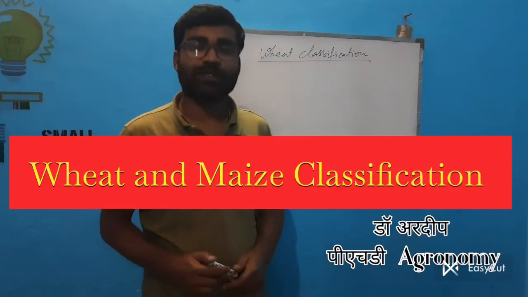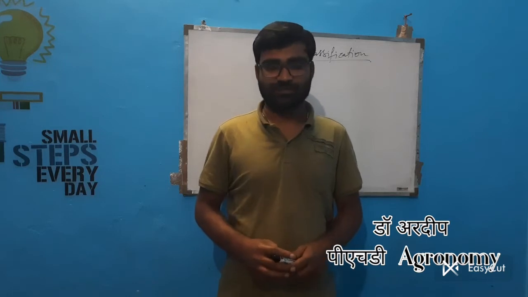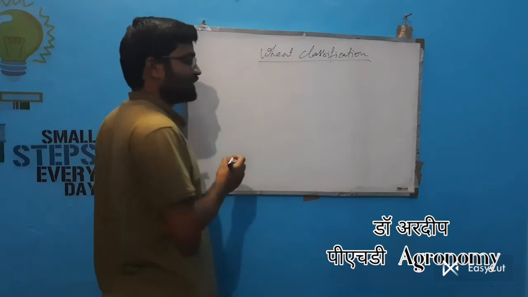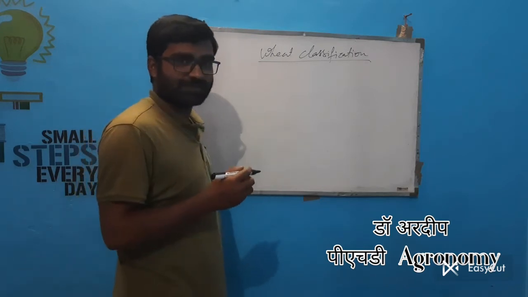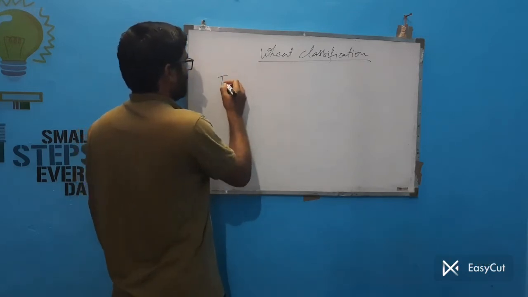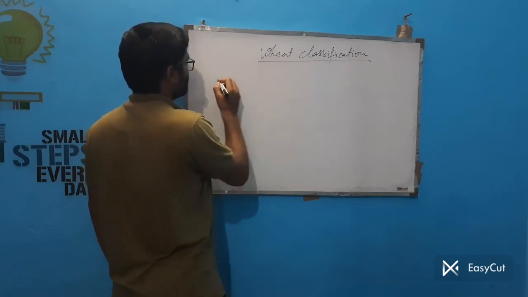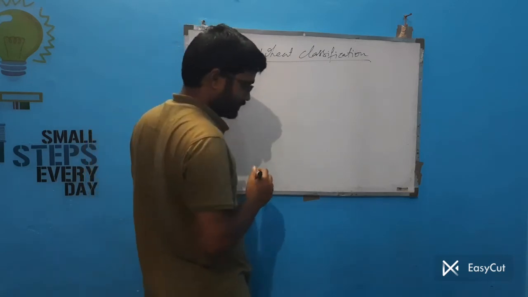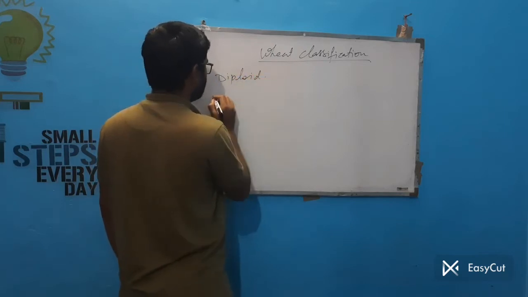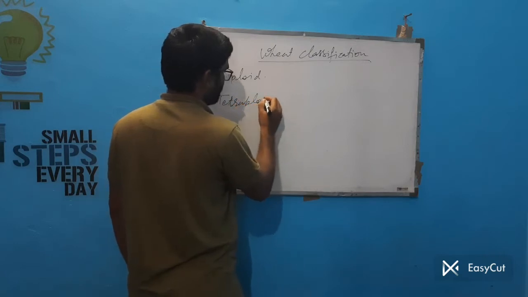Welcome all. Today we will discuss the wheat classification and maize classification. So, in case of wheat classification, the wheats are classified on the basis of ploidy level, whether it is diploid, tetraploid, or hexaploid.